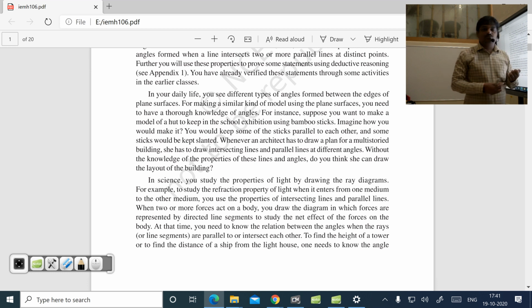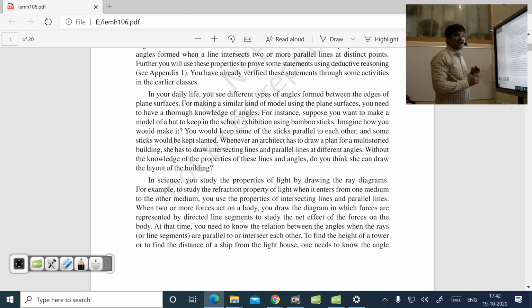The civil engineer who makes a plan should be well aware of this angle, so that through prior knowledge he can make an engineering diagram and send it to the engineer. Based on that plan, they'll construct your house. So foremost, they should have prior knowledge of the angle. That is one example.